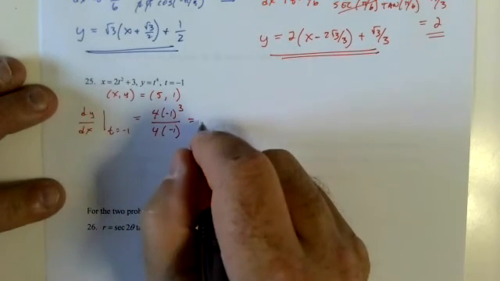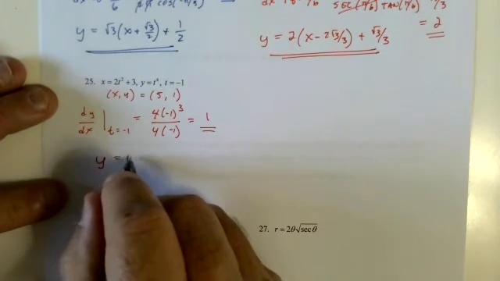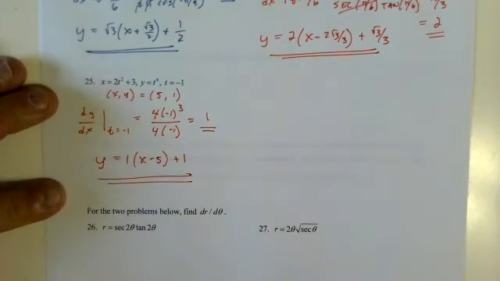Negatives cancel, I get 1. Y minus 1 equals 1 times (x minus 5) plus 1. Yes, I could simplify that, but I'm lazy.